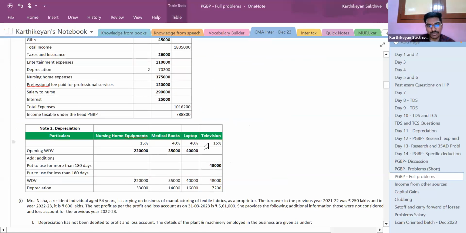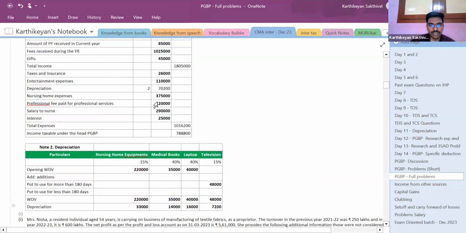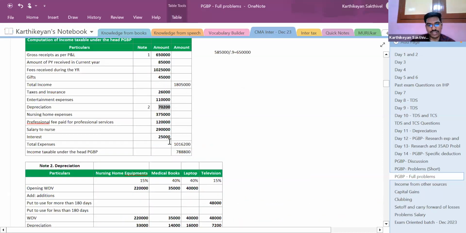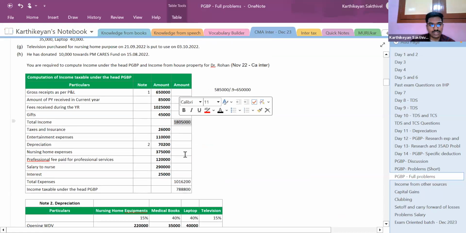So you just need to take the rate of 15% on 2,20,000, 35, 40, 48, and then we just need to find the depreciation at the specified rates. So your total depreciation is going to come to around 70,200. So this is my total gross receipts, this is my total expenses, this is my total income.